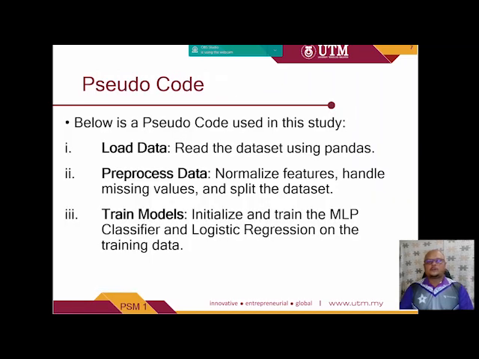The procedure code for this project has 5 elements. Number 1 is load data, which is to read the dataset using pandas. Number 2 is preprocess data, to check the normalized features, handle missing values, and split the dataset. Number 3 is train model, to initialize and train the MLP classifier and logistic regression on the training data.